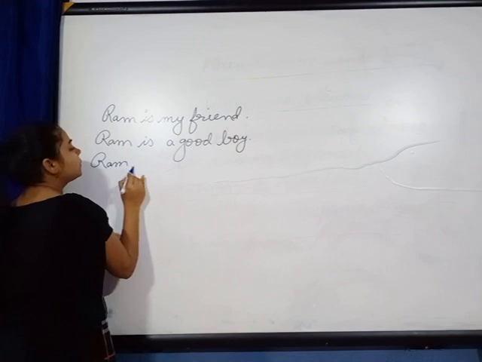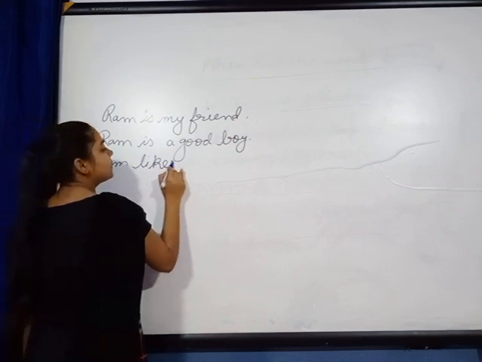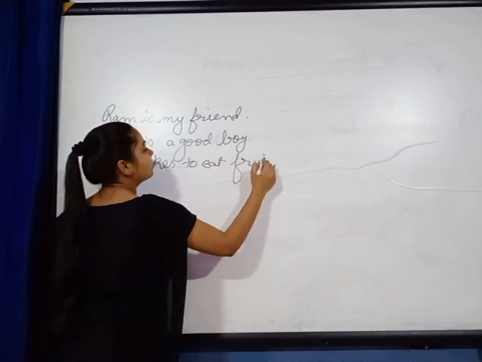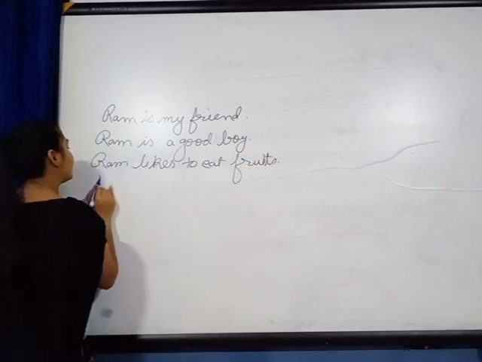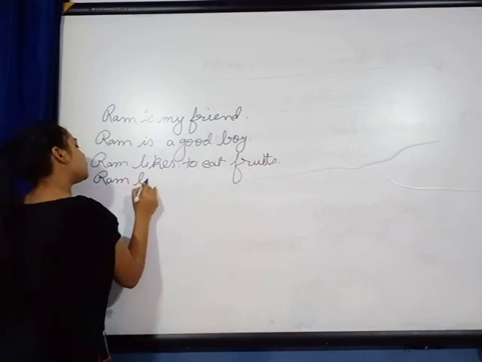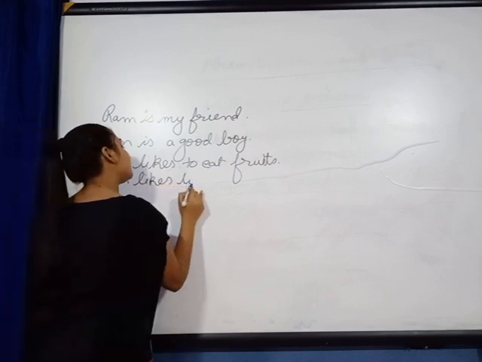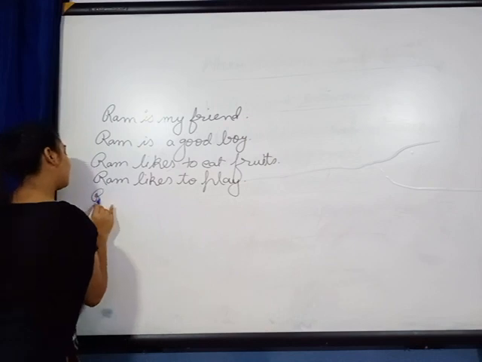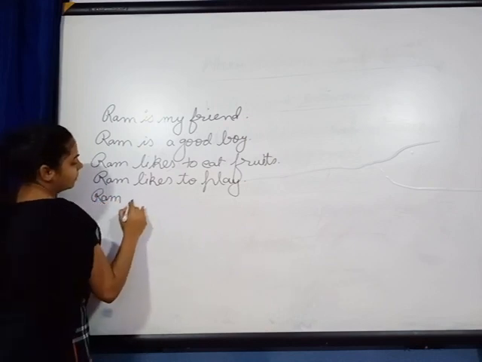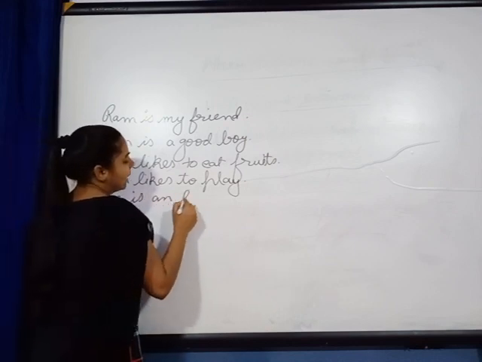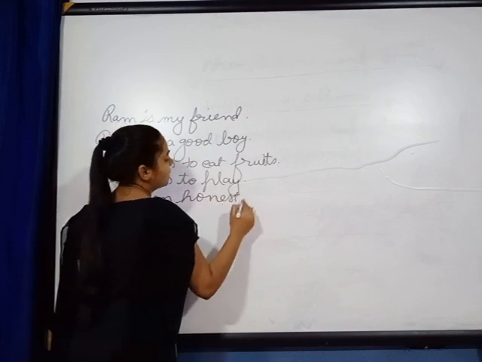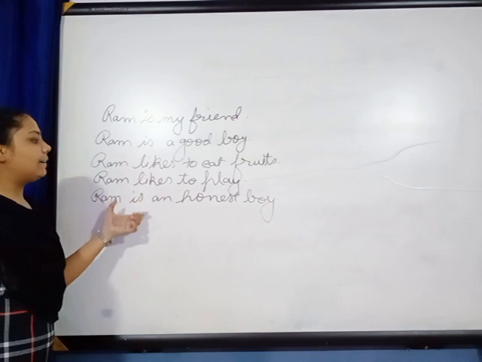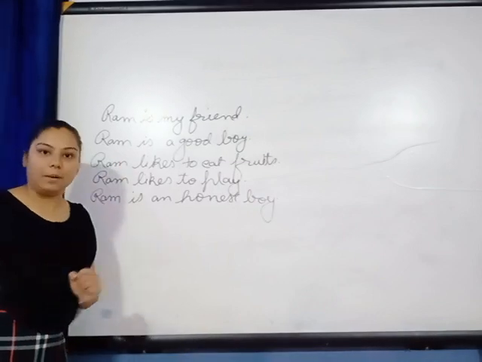Ram likes to eat fruits. Ram likes to play. Ram is an honest boy. So these are the 5 lines which I have written about Ram.